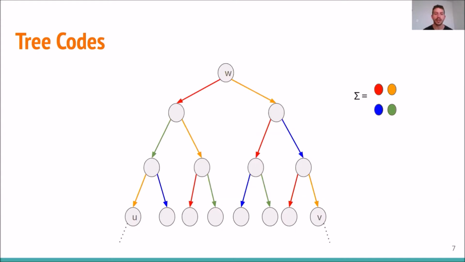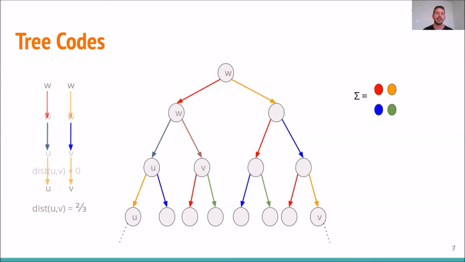Let's look at an example to understand. Consider vertices u and v in the graph. Notice that their least common ancestor here is w, which happens to be the root of the tree. Now the path between w and v is colored by orange, blue, and orange, and the path from w to u is colored by red, green, and orange. Note that only the last edge is colored by the same color, and so the relative Hamming distance between u and v is 2/3. The distance of the tree code is determined by taking the minimum over all the pairs of vertices of the same depth.